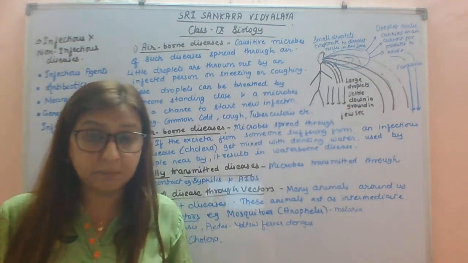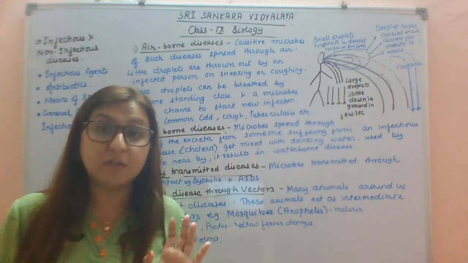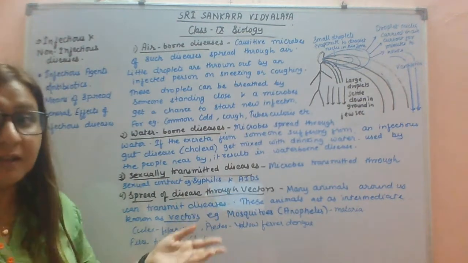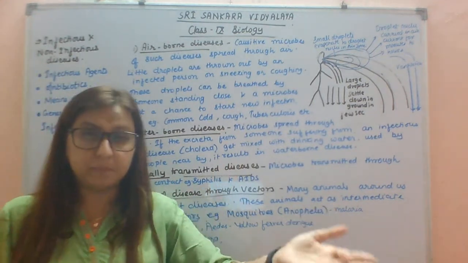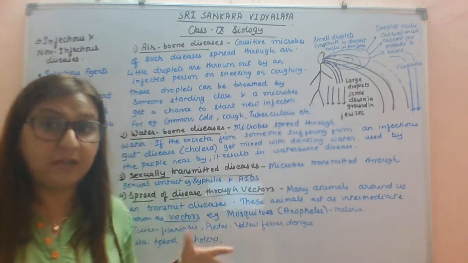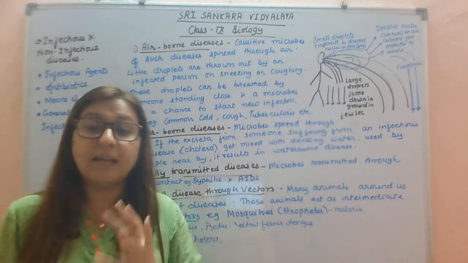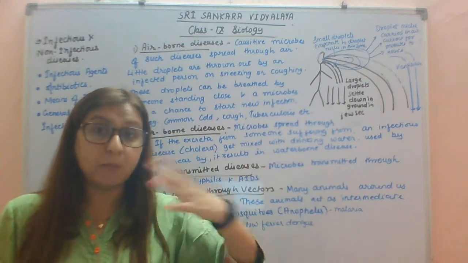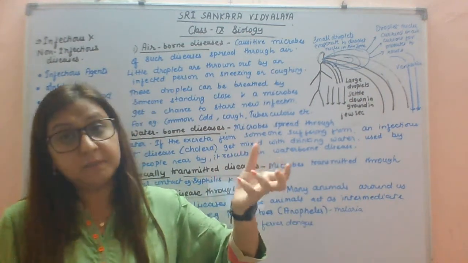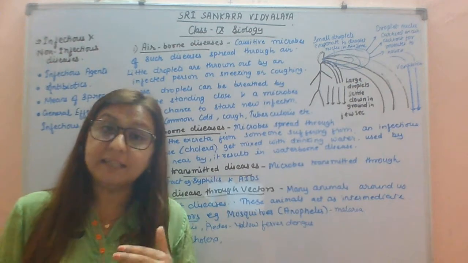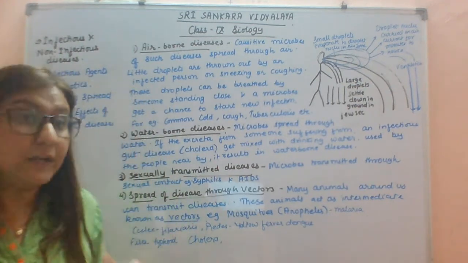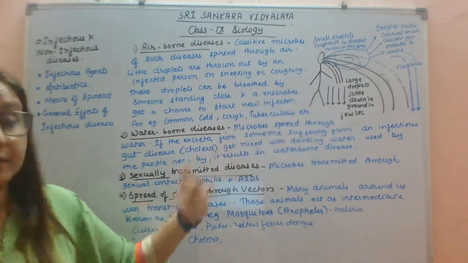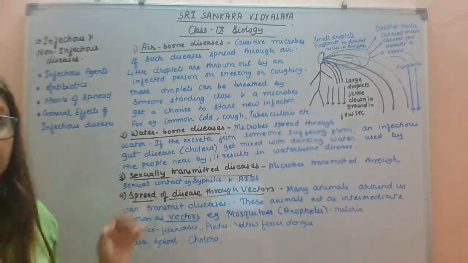If a person is infected by cholera and excretes waste near a pond or river, and a healthy person living near that pond or lake drinks that water, then definitely that healthy person also gets infected. When it gets mixed with the drinking water used by the people nearby, it results in a waterborne disease.